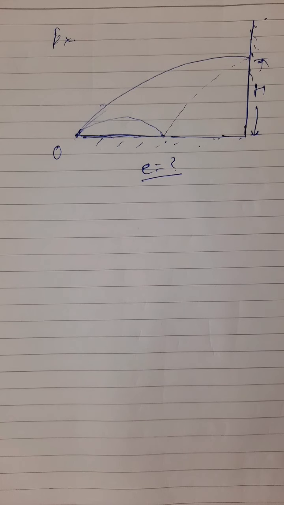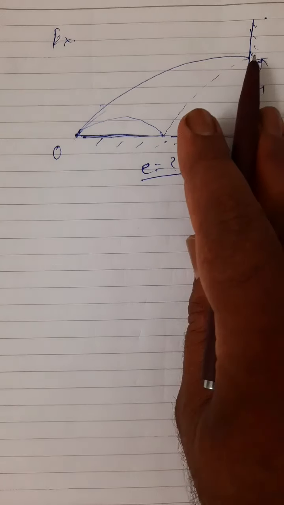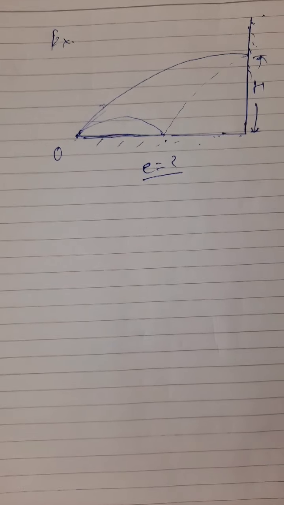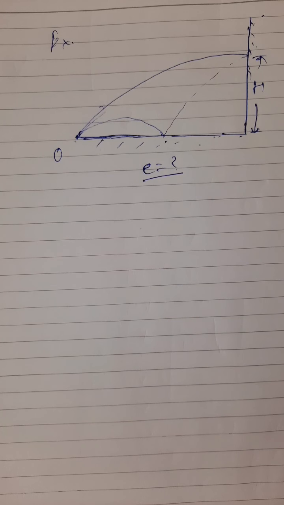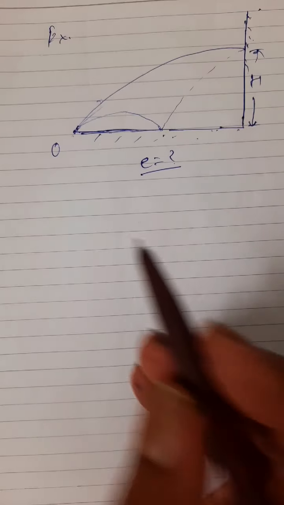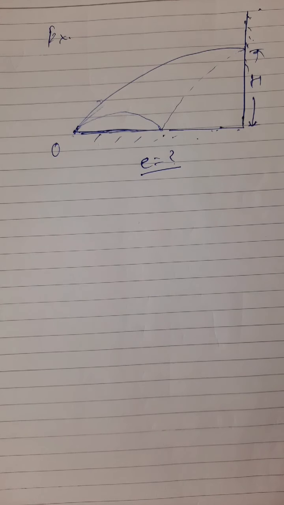Now this is a very fantastic question. Nothing else is given, neither u nor alpha, whatever. Only this information is given, that it strikes at maximum height and returns back to the point. Now, in this question, the projectile is involved, the concept of e is involved, and a few more techniques concerning projectiles are involved.